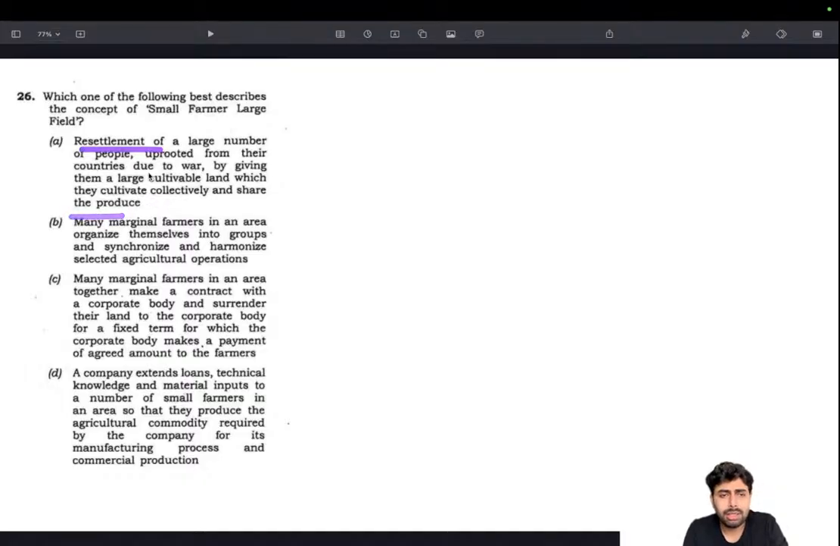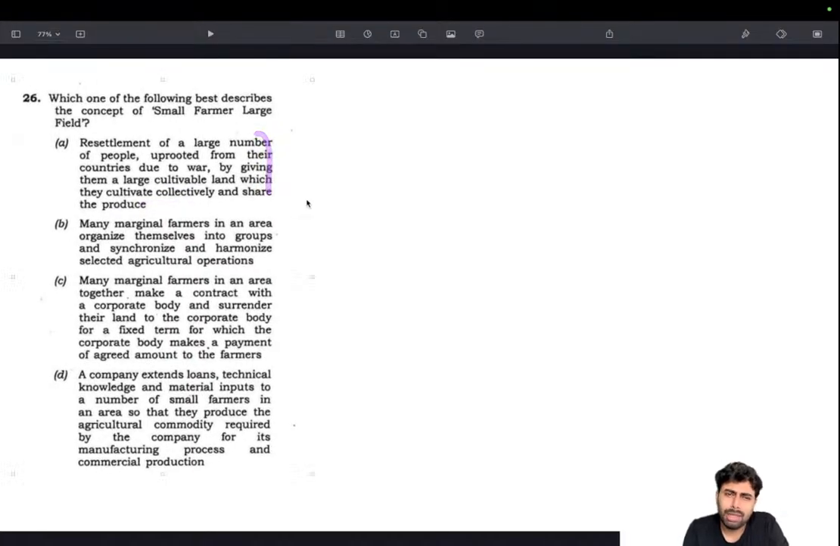Okay, it seems like small farmer, large field, but there is nothing mentioning small farmers, just people being rehabilitated. But why are they given cultivable land and they cultivate collectively? This seems like a very unlikely scenario, not very practical also.